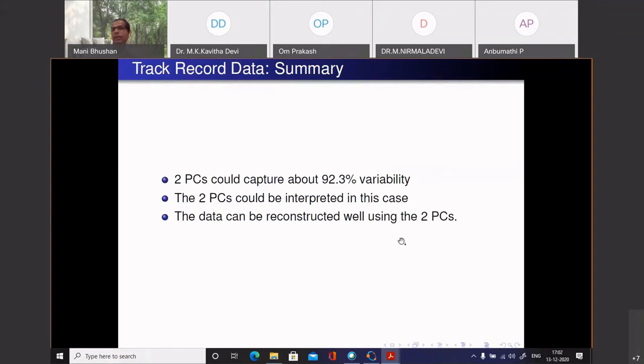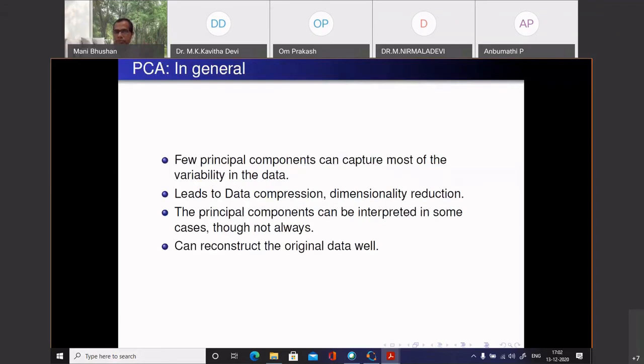And the data can be reconstructed well using the 2 PCs because the variability captured was pretty decent. 100% variability you will capture if you use all the components, where you go from 7 dimensions to a new 7-dimensional space. In general, a few principal components can capture most of the variability in data, which leads to data compression and dimensional reduction. The principal components can be interpreted in some cases, though not always, and we can reconstruct the original data well. There are some issues.